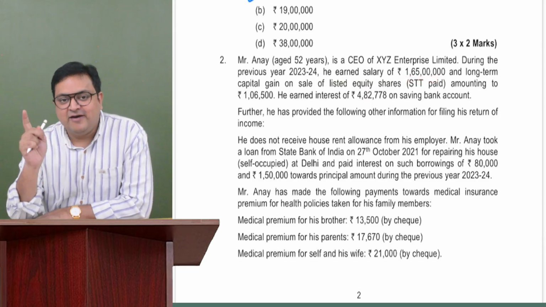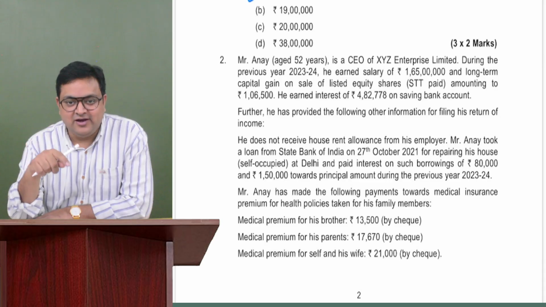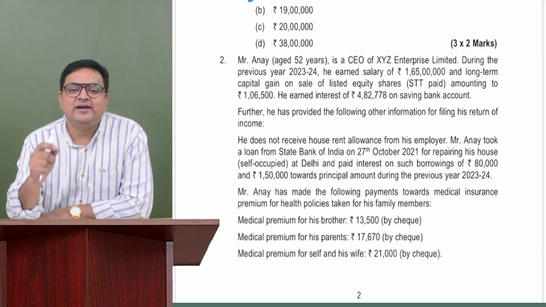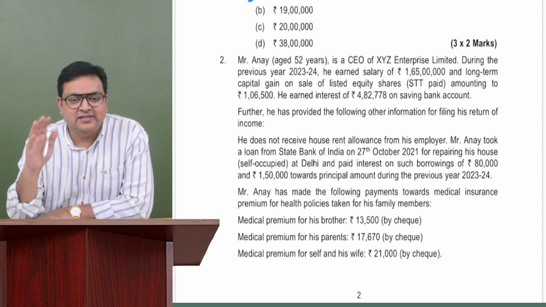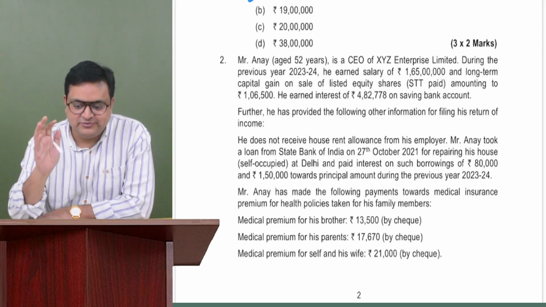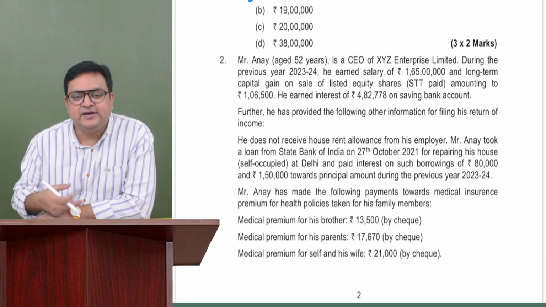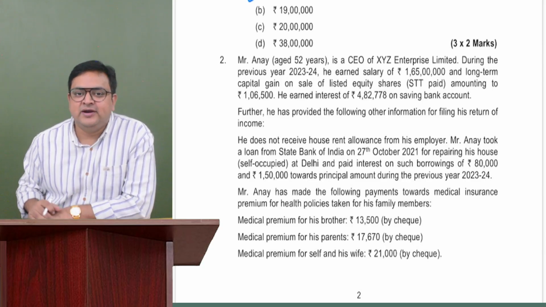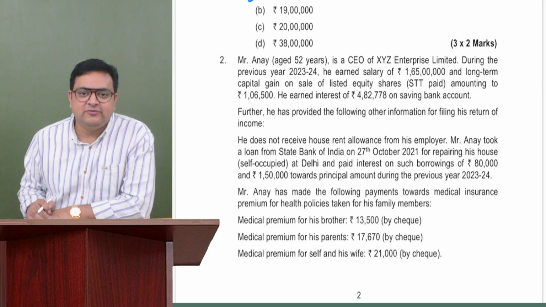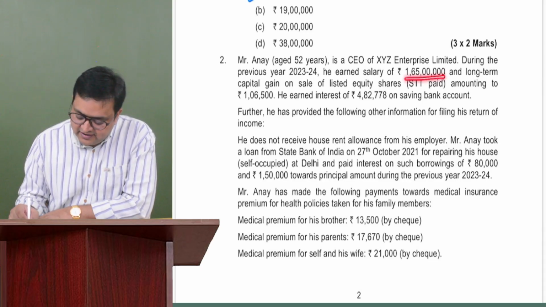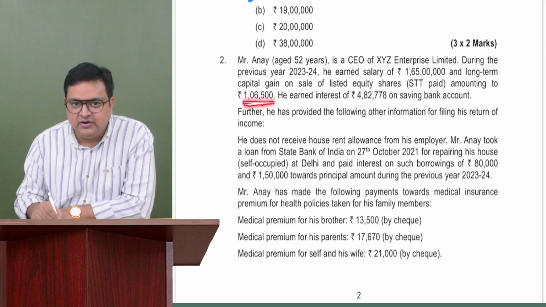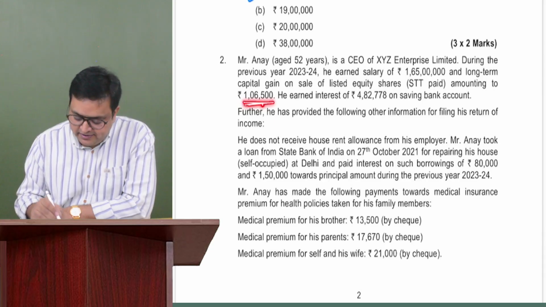Guys, because we have to calculate our advance tax now, for that we need to compute our tax liability also. And we can see that he is earning more than 50 lakh, so there would be surcharge also. It depends: 10%, 15%, 25%. So let us calculate his total income, then we will find the rate of surcharge as well. He earned a salary of 1 crore 65 lakh and long-term capital gain on sale of listed shares amounting to rupees 1,06,500, again LTCG 112A.